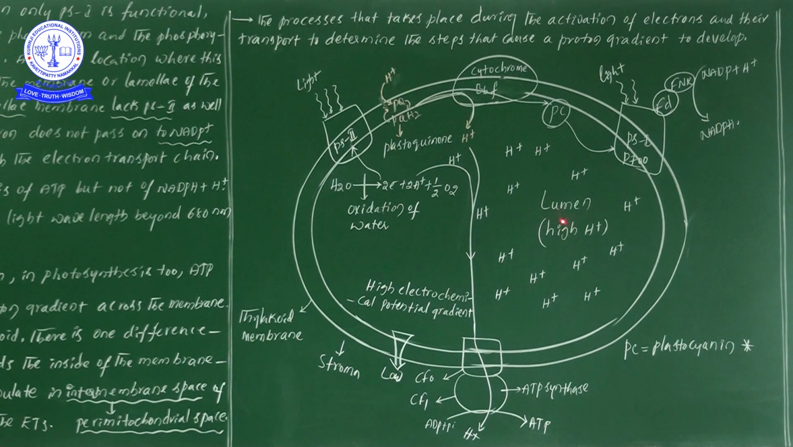லூமென், empty space. What is the empty space which is present in the thylakoid is known as lumen. One more time, empty space which is present inside of the thylakoid is known as lumen. Okay, lumen, L-U-M-E-N.